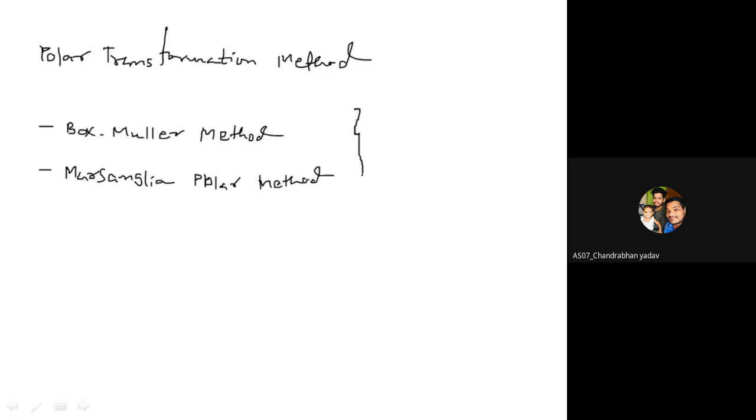Both methods generate a pair of random numbers, say x and y. Of course x has a normal distribution, y has a normal distribution, and both x and y are independent. So we can say it is a bivariate normal distribution with mean 0, variance 1, and the corresponding correlation is 0.